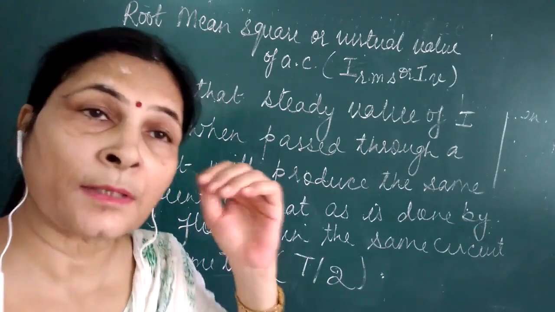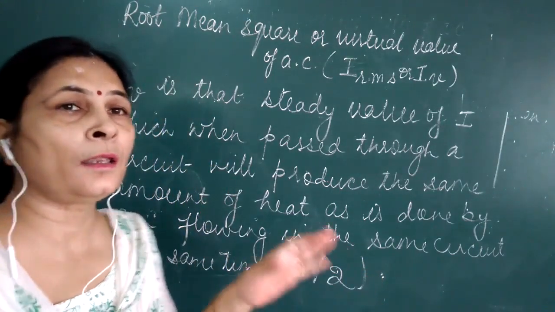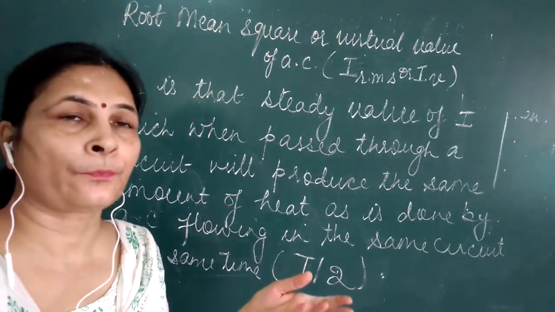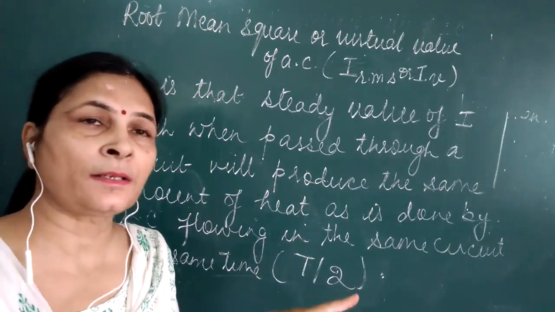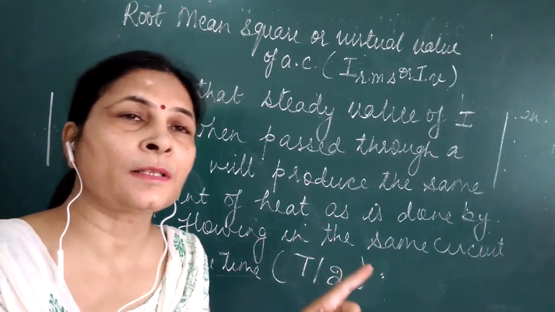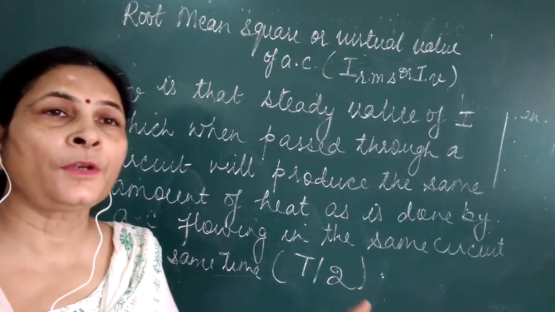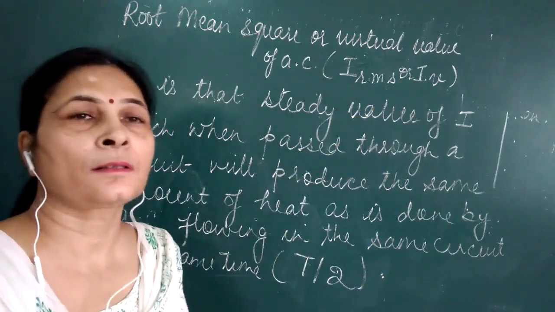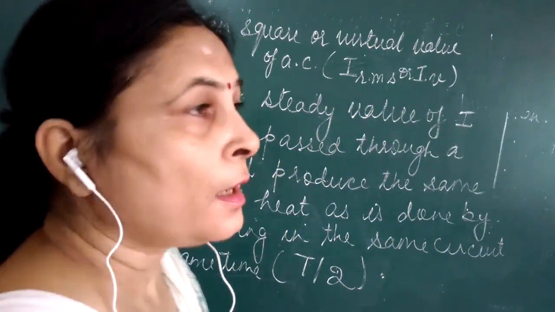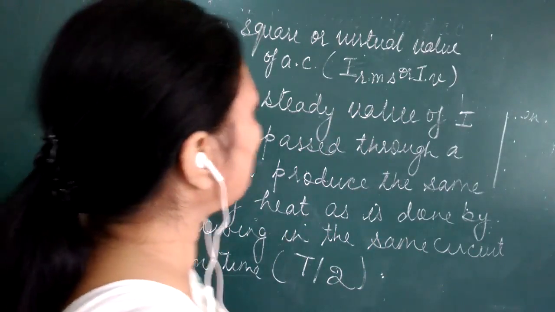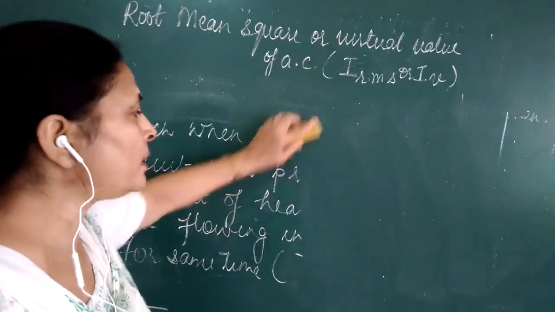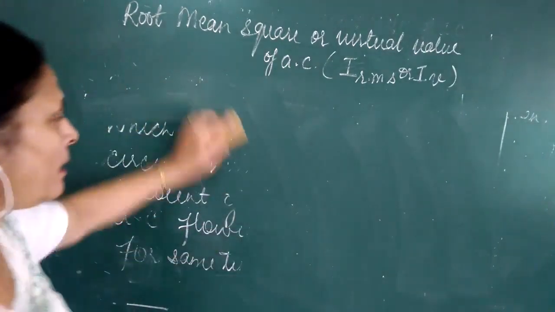Now in the same circuit, I don't want to flow an AC. I am going to make a constant current flow through the same resistance, but the heat produced must remain same. If the heat produced remains same, then that constant current is known as I RMS or I virtual. Now we will again try to find a relation between I virtual and I naught, that is the maximum value of AC, using a similar method as we did for I mean.